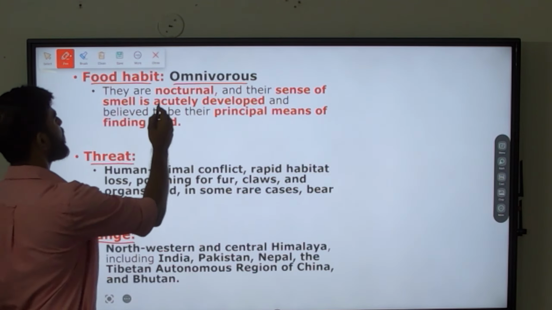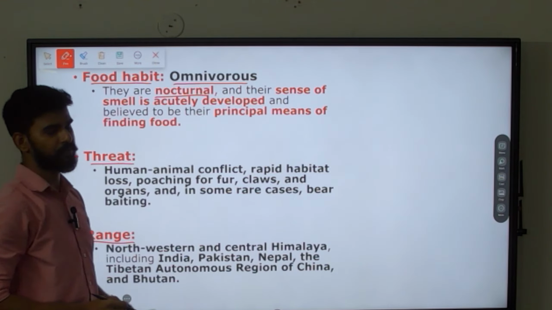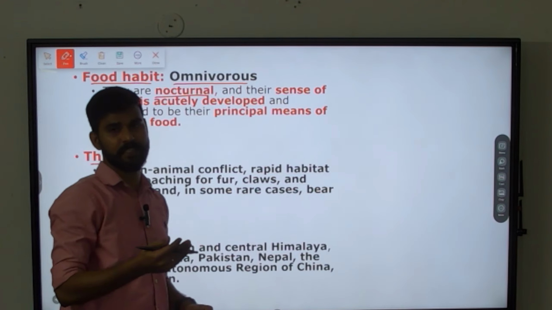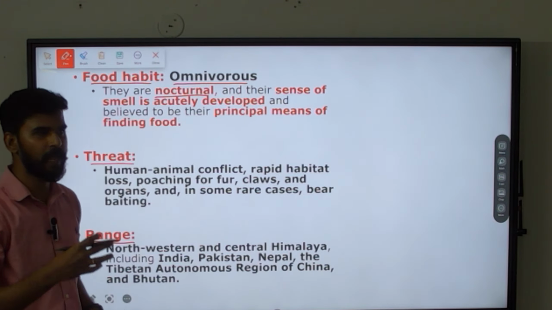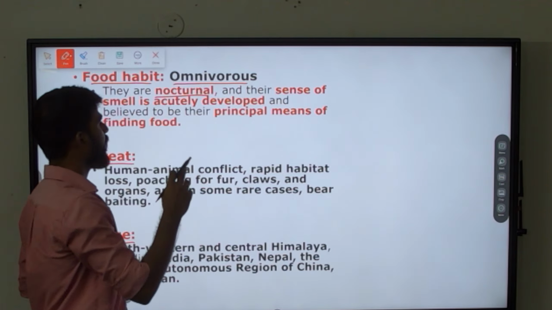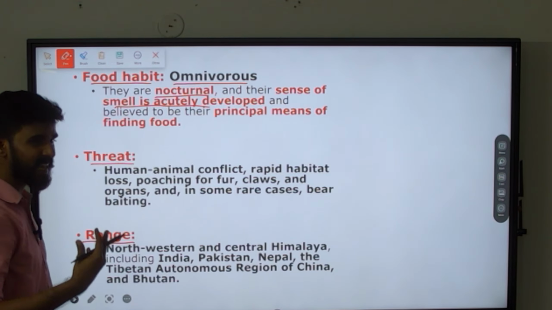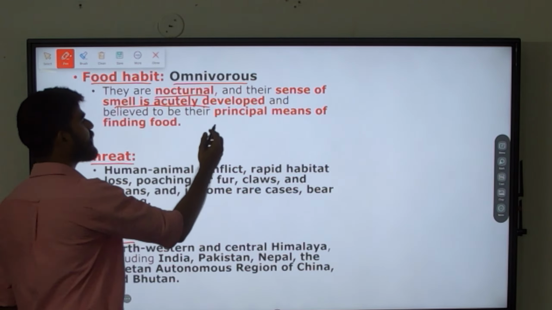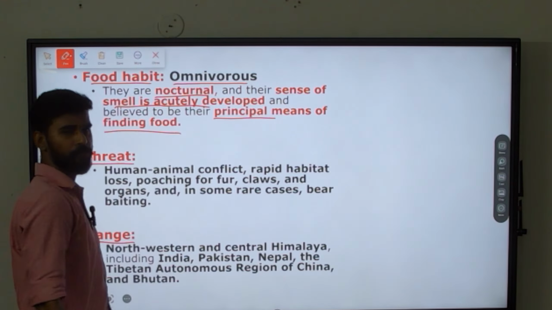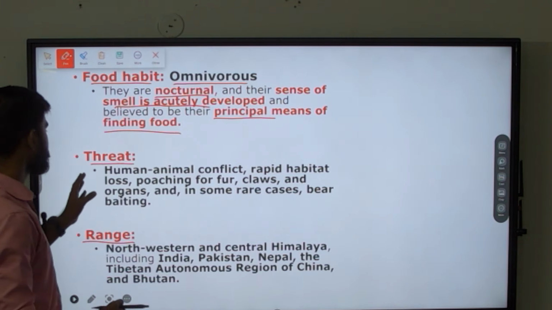So they are nocturnal. This is also important, which means they are active after sunset. That is nocturnal. They will be active during night. And they have a well developed sense of smell. Using that well developed sense of smell only, they are finding their food. That is important. Next is threat.